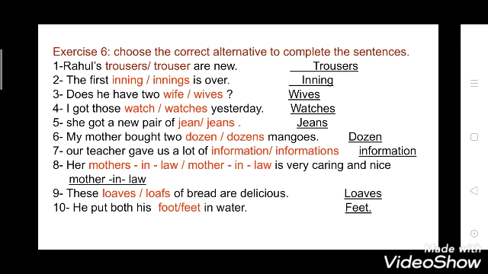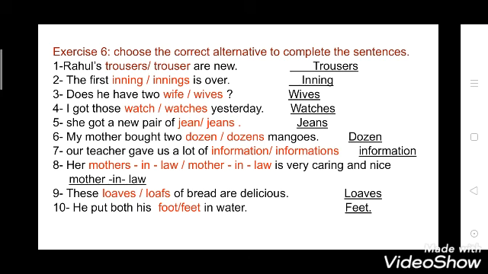Now students, now take another exercise. In this exercise you have to choose the correct alternative to complete the sentences. Means you have to choose one alternative. See the first one. Rahul's trousers are new. So here what will come? Here trousers will come because here they are talking about plural. Are new. Are is used where there is a plural noun. So here trousers will come.